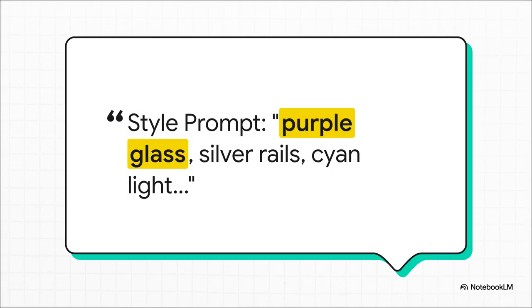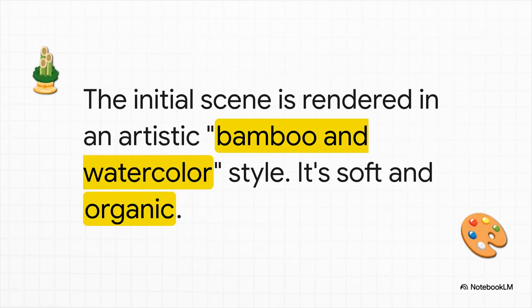Okay, but what if you like the objects? You just want to change the whole vibe of the scene. That's where style editing comes in. So here, the prompt isn't about objects. It's purely aesthetic, describing colors, materials, the lighting. So the scene starts out with this really distinct artistic style. The paper calls it a bamboo and watercolor look. It's very soft, very organic.